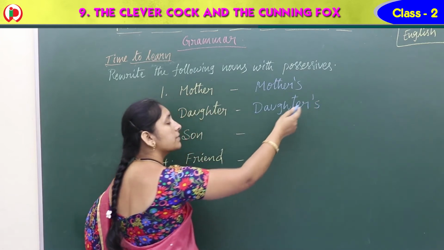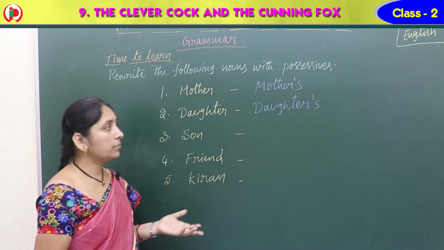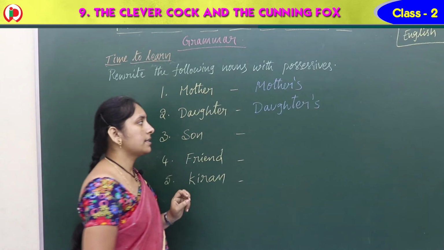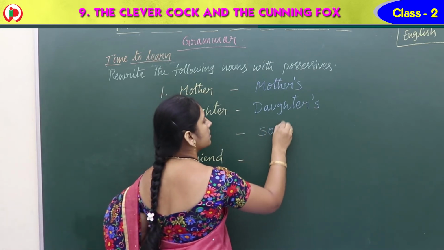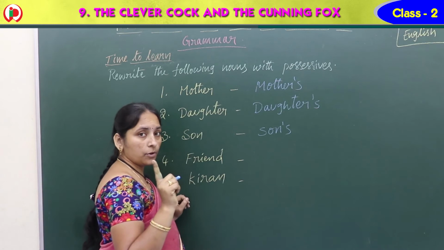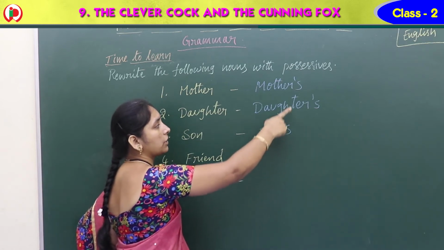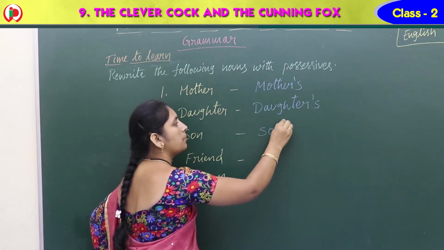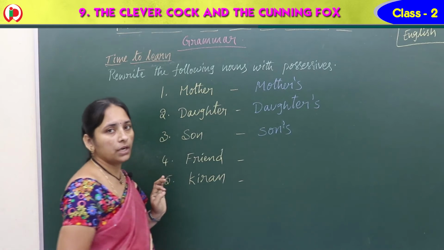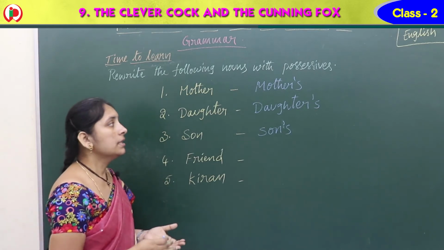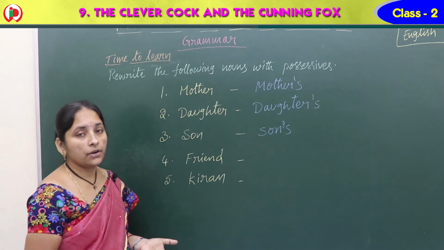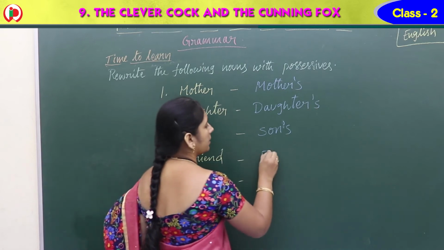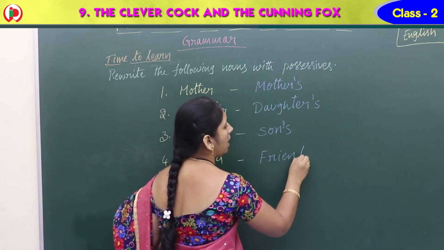Without apostrophe s, if we write daughters, it could mean two or three daughters, but this belongs to that daughter, that's why daughter's with apostrophe s. Even son also, son's. This is not the plural form, this is the possessive form. Plural form means we write without an apostrophe. If we get an apostrophe and s, that is called the possessive form. Belonging to. This is my son's room. This is my daughter's phone. This is my mother's room. Like this. Friend: this is my friend's car.